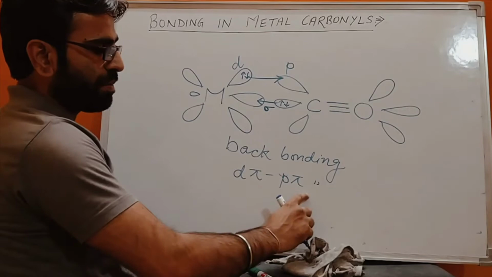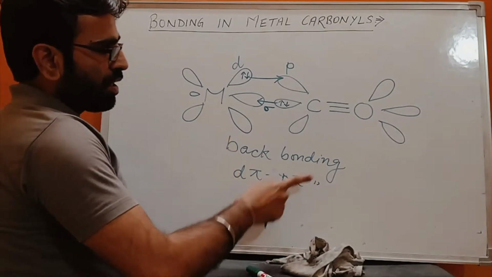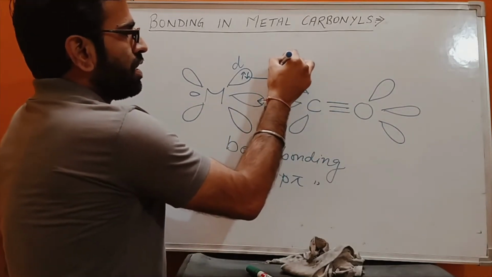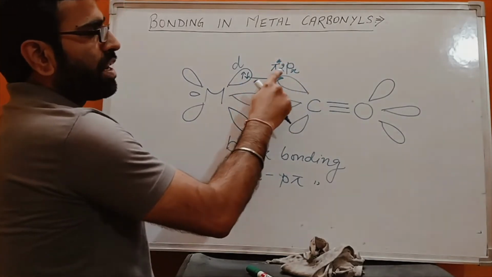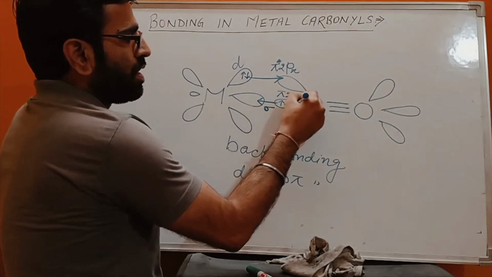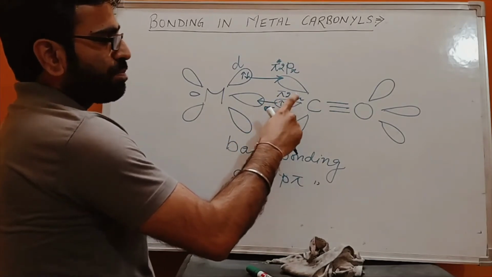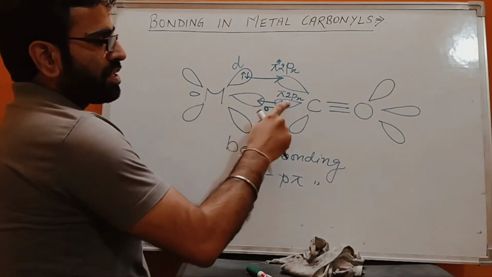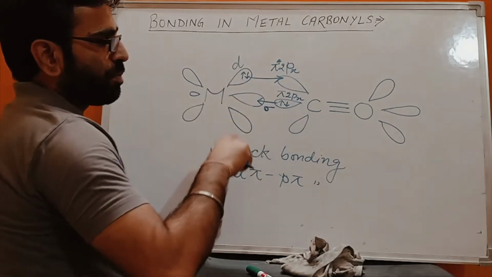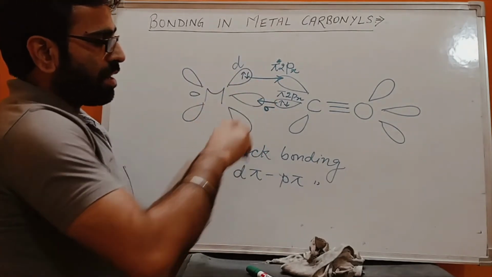What is the meaning of this dπ-pπ? A pi bond between the d orbital of one and the p orbital of another. Actually this vacant orbital is the π* 2px orbital, the antibonding 2px orbital, and this orbital is the π 2px orbital. Don't be confused: this orbital is π 2px, but it is forming the sigma bond. We have studied these π 2px and π* 2px orbitals in MOT. So this is the bonding between the metal and the carbonyl ligand.